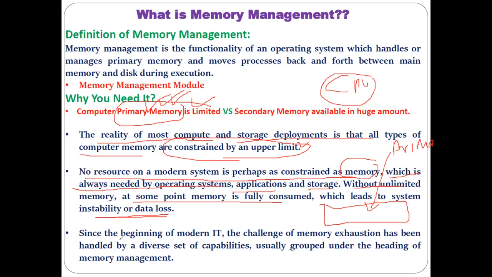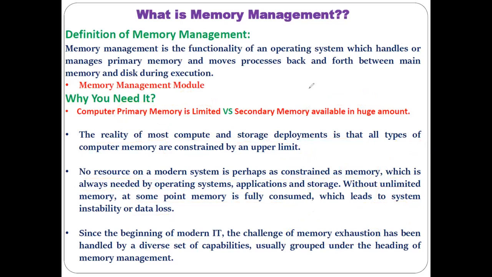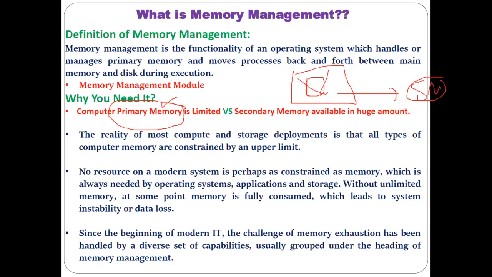Understood? So since the beginning of information technology, there has been one challenge related to memory, handling or managing this memory, because it is available in a limited amount. Okay. So the things which are available in limited amounts, those resources need to be managed carefully. Understood? It is not possible to store all the data and information within the primary memory. Understood? That is the reason some of the data which is required, you store here. When its work is finished, you transfer it into the secondary memory. Understood? So in this way the operating system manages your primary memory.